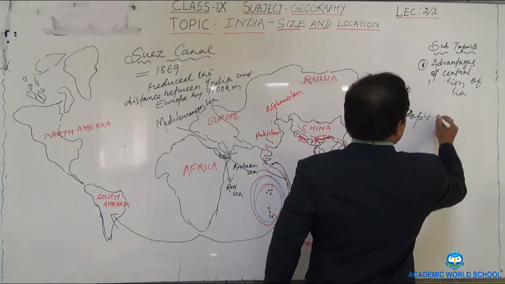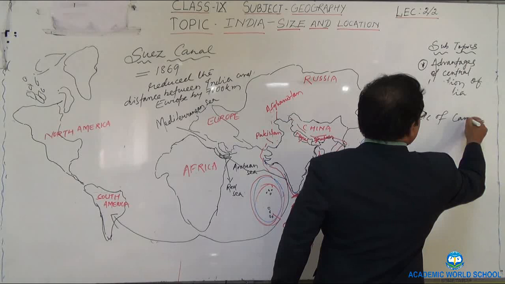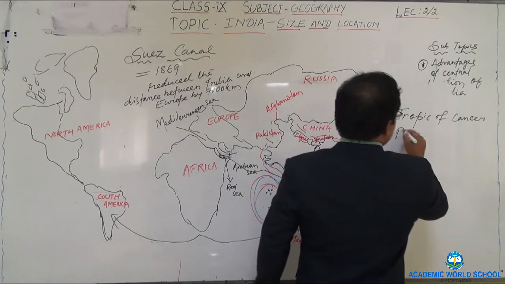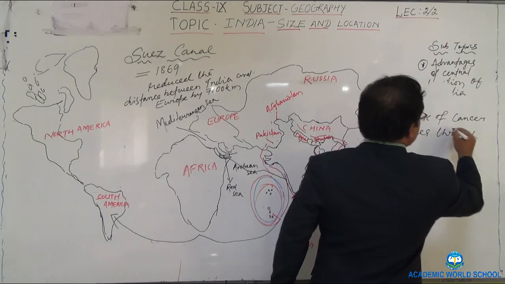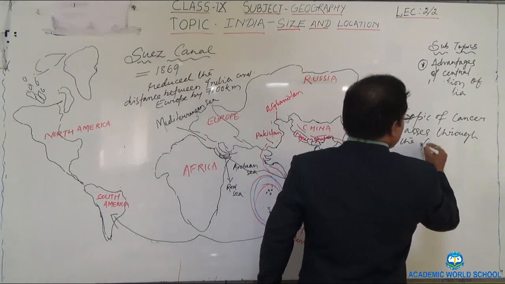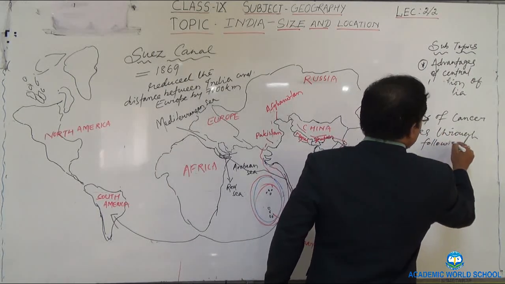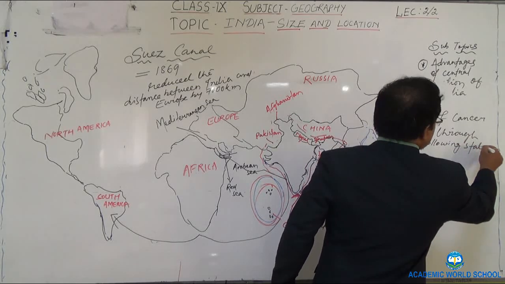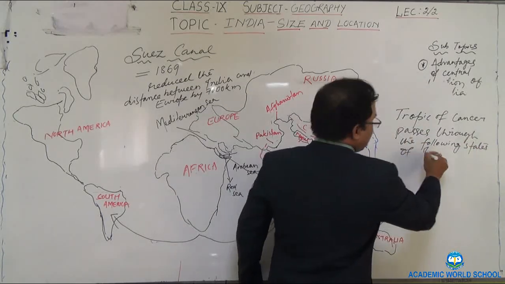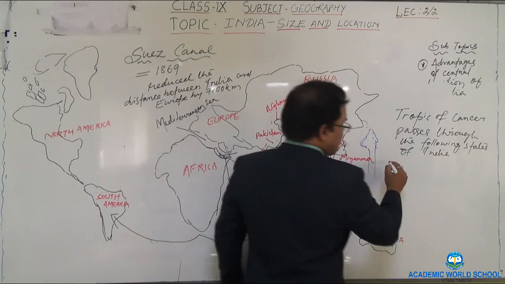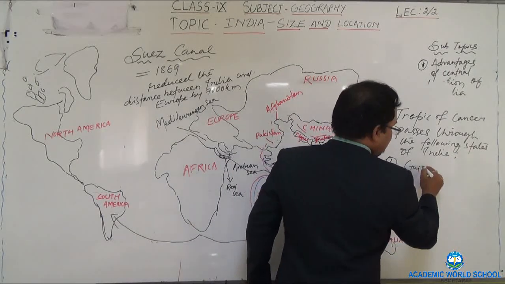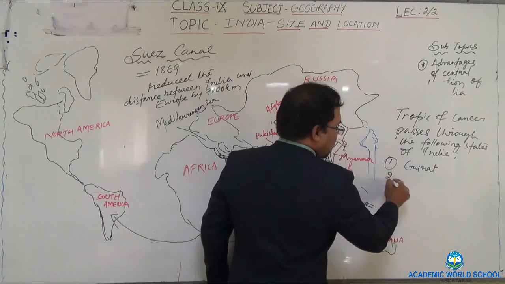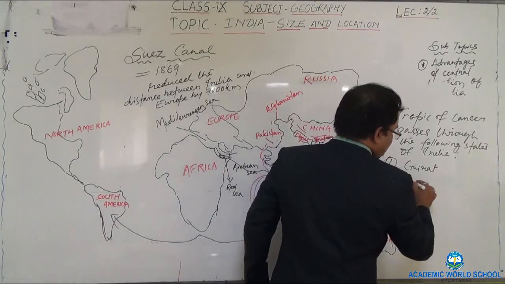Tropic of Cancer passes through the following states of India. First is Gujarat, second one is Rajasthan.